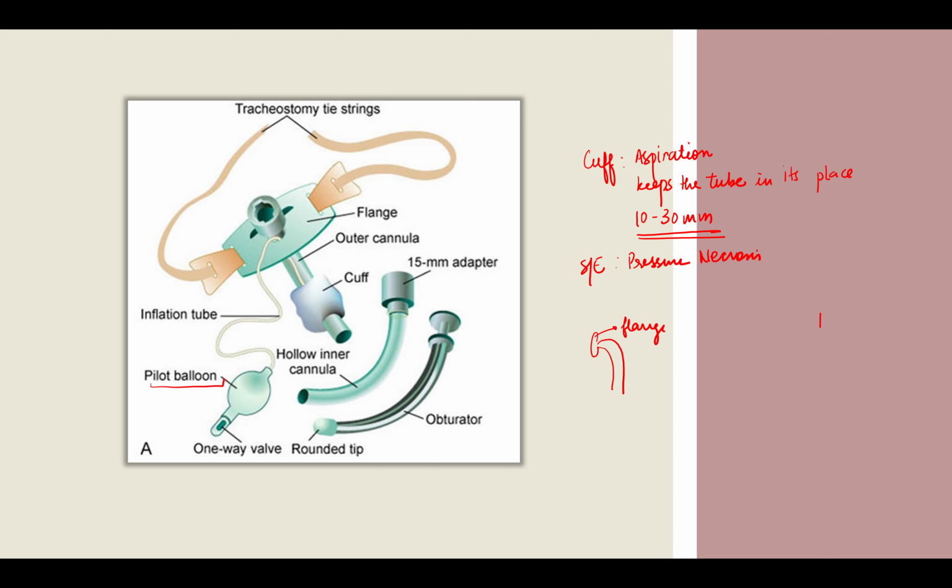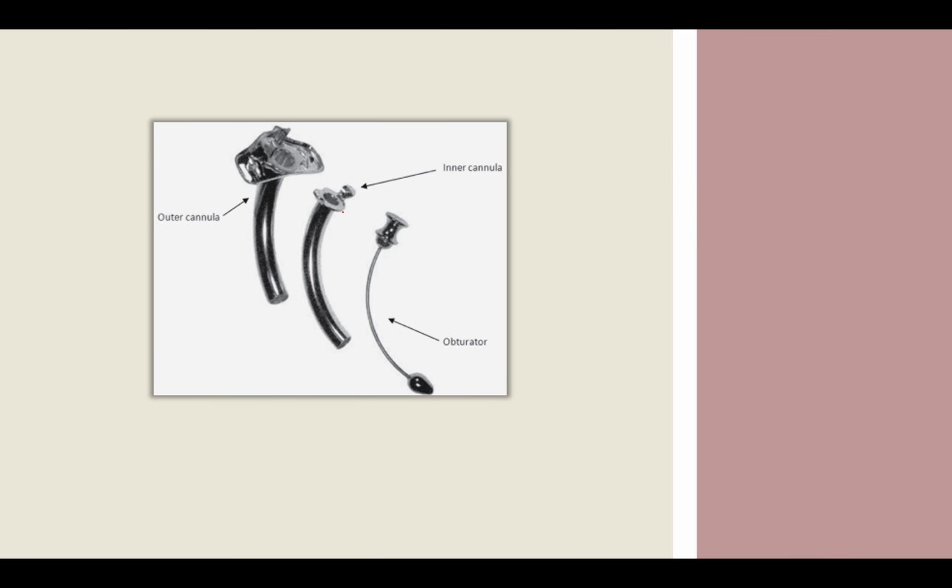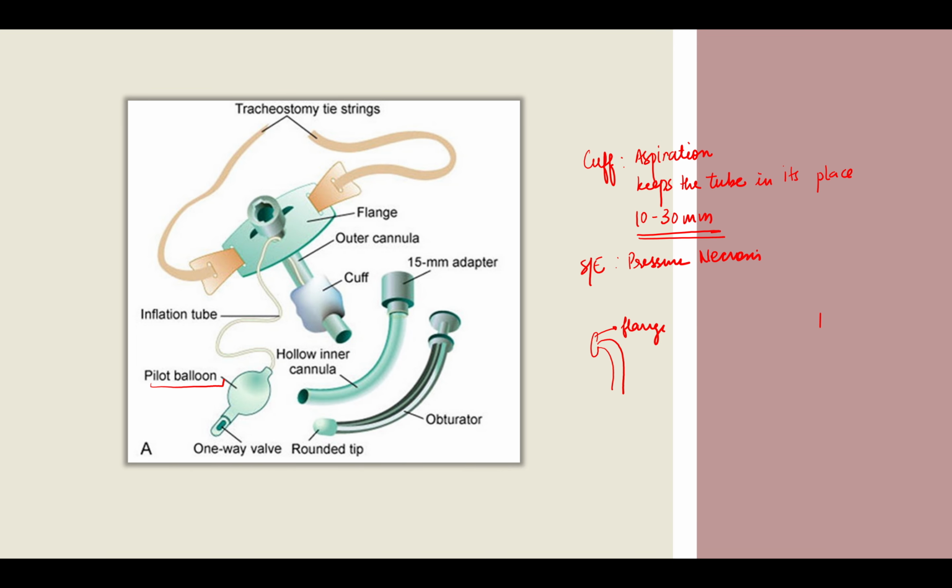Okay, so I also have a picture of your metallic tube. So you can see here, this is the inner tube, this is the outer cannula, and this is the obturator which is taken out. And this obturator is attached with a suture only so that it does not get lost, right? Or it is tied to the patient's admission slip on the hand, so it is tied to that, or it is kept here only, attached to the sutures. Why? Because it is required to close the tube. Okay, so yeah, this was the structure of the tracheostomy tube.